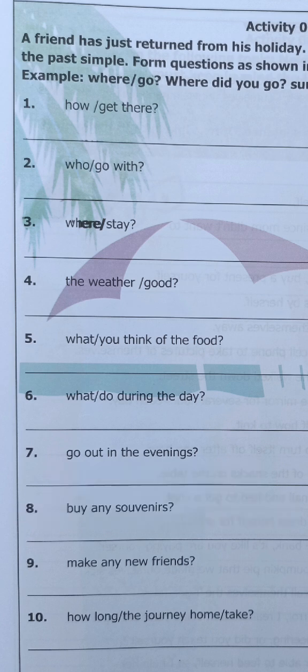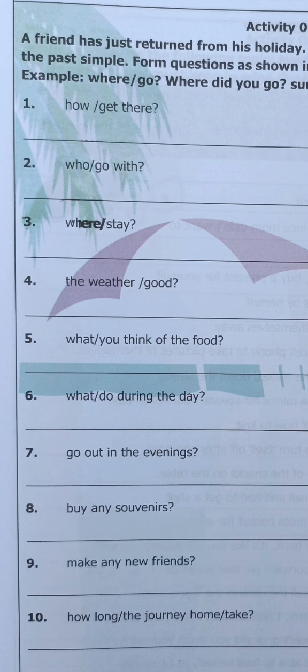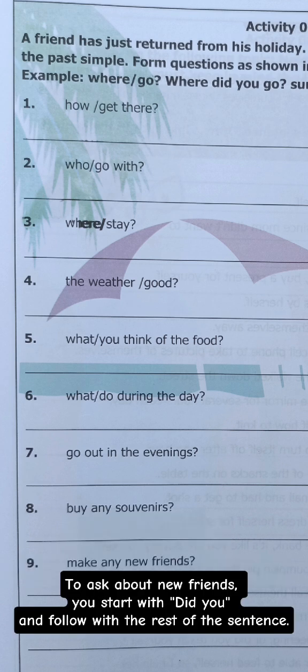Number 8, buy any souvenirs. To ask about souvenirs, you start with did you and follow with the rest of the sentence. Number 9, make any new friends. To ask about new friends, you start with did you and follow with the rest of the sentence.